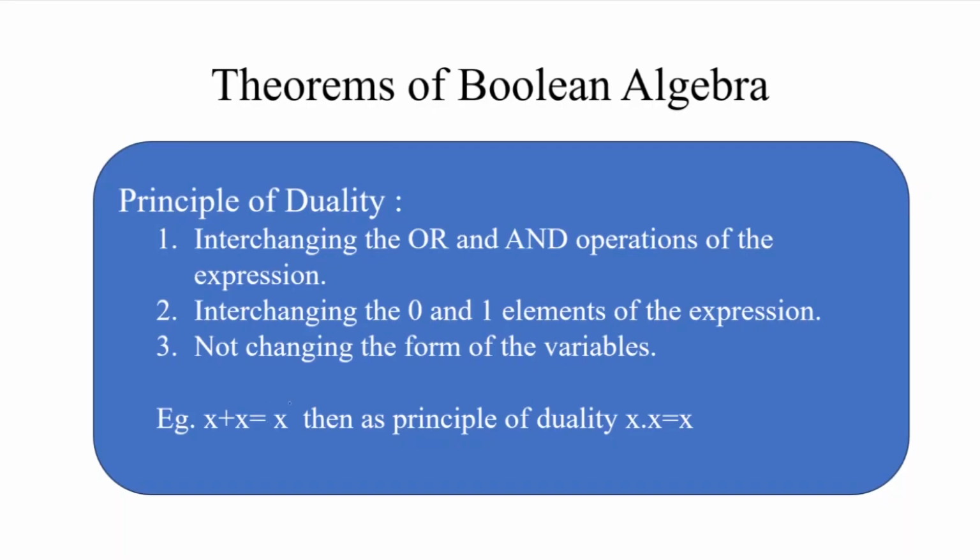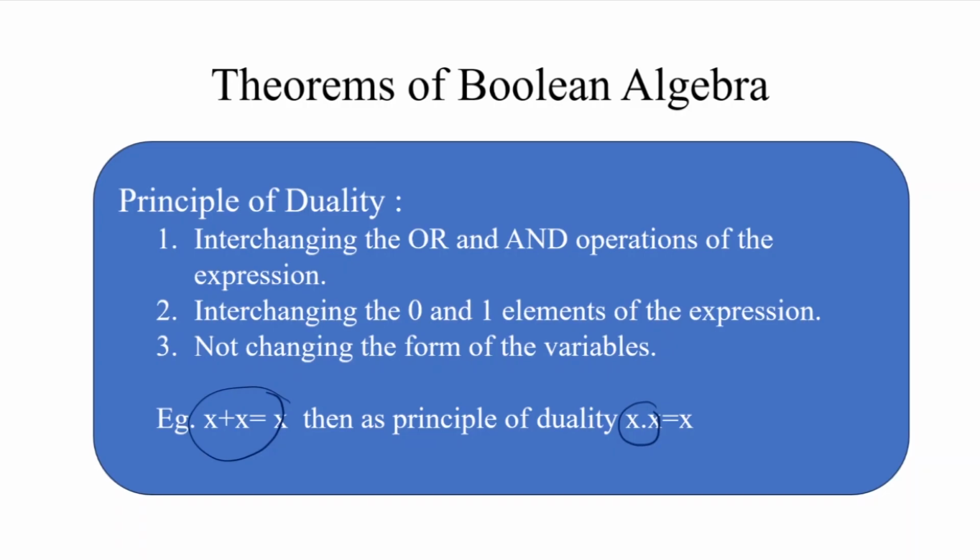Let us discuss this through an example. Suppose this is a Boolean expression, x plus x is equal to x. When we apply the principle of duality, simply plus is replaced by a dot. The plus operator, that is known as the logical OR operator, is replaced by the dot operator. So this is written as x dot x, and on the right hand side only x is present. The x is present in its original form. We do not change the form of a variable.